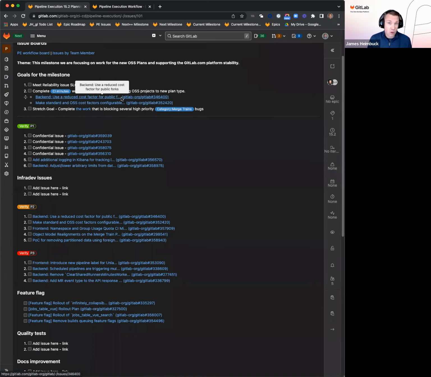We don't want contributors to open source or to the GitLab project having to burn through a bunch of their CI minutes just to contribute to those projects. We'll use a reduced cost factor for that.